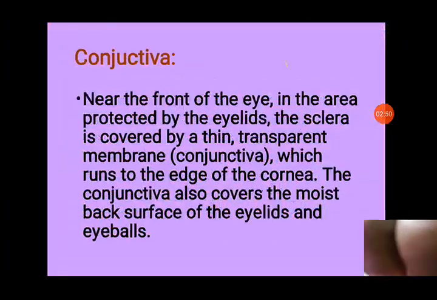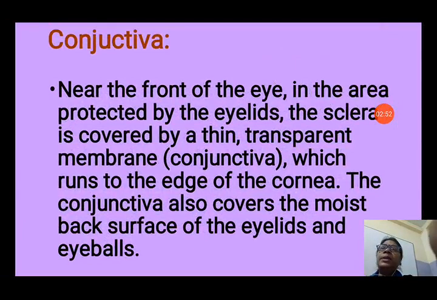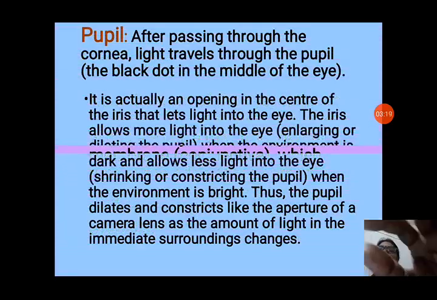Now next is conjunctiva. Near the front of the eye, in the area protected by the eyelids, the sclera is covered by a thin transparent membrane, the conjunctiva, which runs to the edge of the cornea. The conjunctiva also covers the moist back surface of the eyelids and eyeballs. So whenever we get infection, we know the disease conjunctivitis. So it gets infected and we get an eye problem. Now next is pupil.